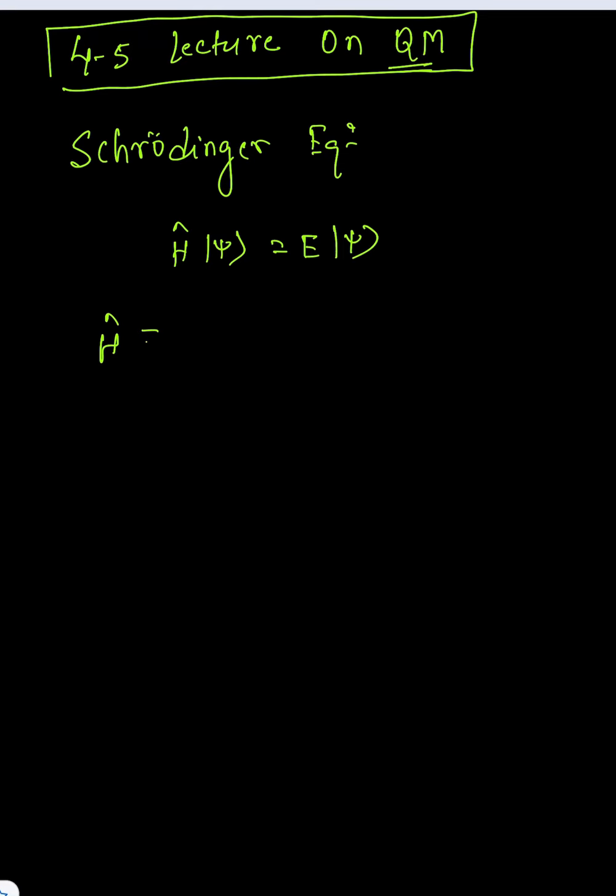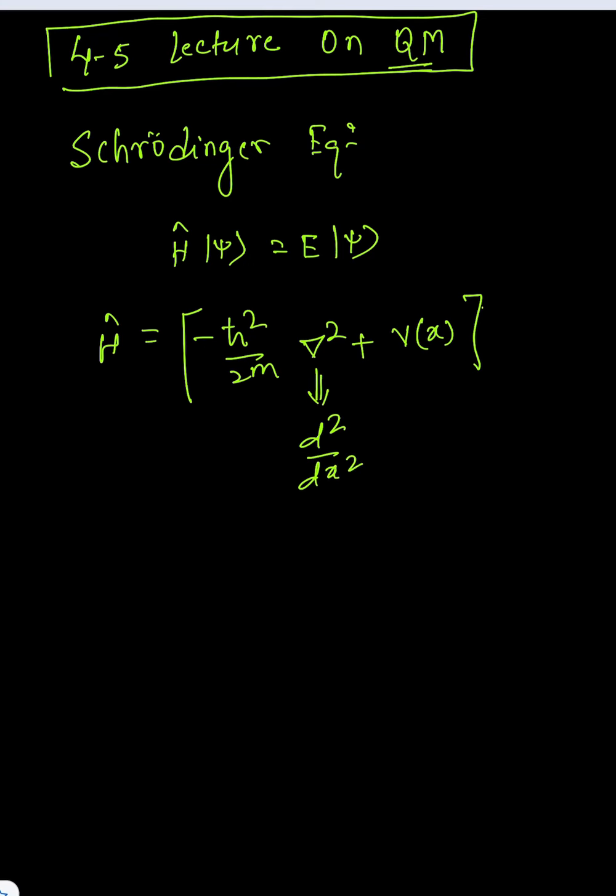We all know our H is nothing but minus h cut square by 2m del 2 plus V as a function of x, if I am just in one direction. So for one direction, this del 2 is nothing but d2 by dx square. And our energy operator, if I am using the time dependent Schrodinger equation, is iota h cut del over del t. And we all know the momentum operator is minus iota h cut d over dx.